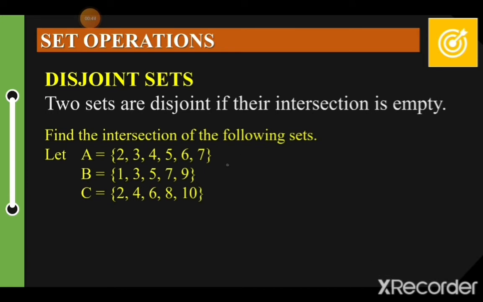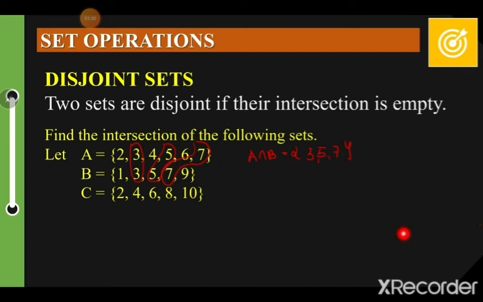So, we have A intersection B. What are the elements that can be found in A and B? We have 3, 5. These are the intersections that can be found in A and B, and also your 7. So, therefore, we have 3, 5, and 7. Okay?